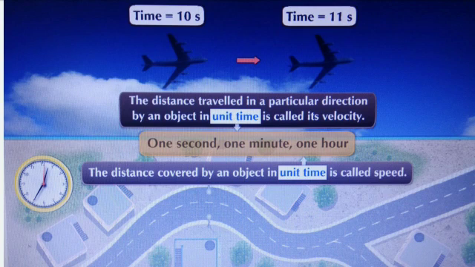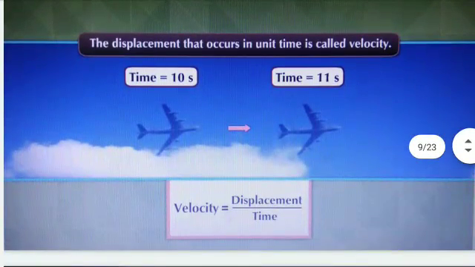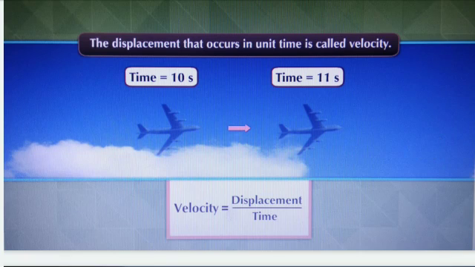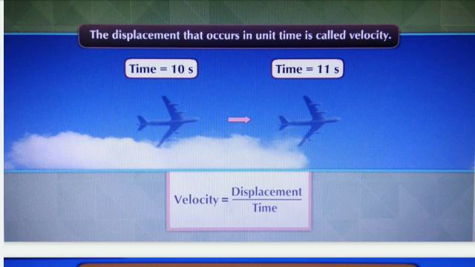Therefore, what is the definition of speed? The distance covered by an object in unit time is called speed. From this, we can write the formulas for velocity and speed. Here, the displacement that occurs in unit time is called velocity. Therefore, velocity is equal to displacement upon time.